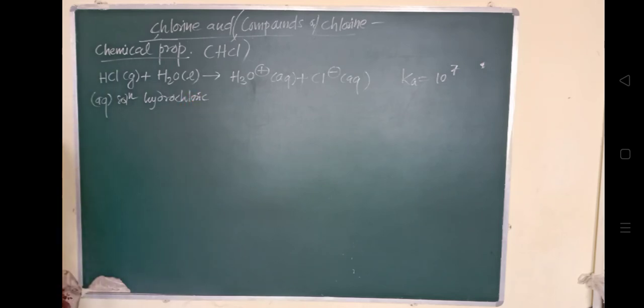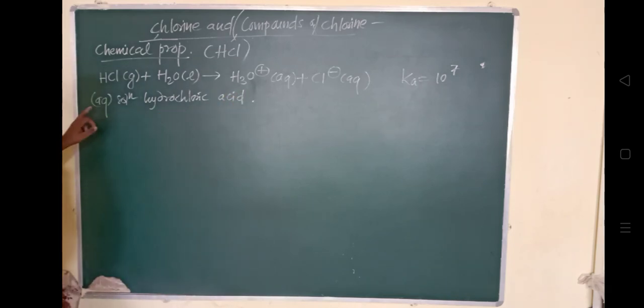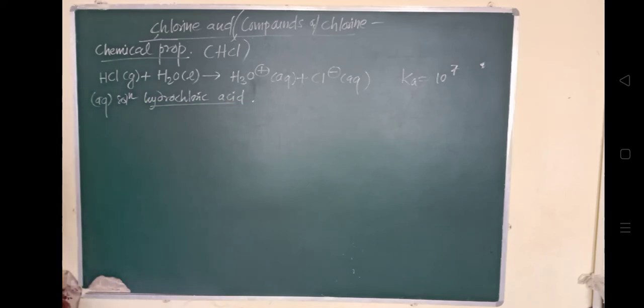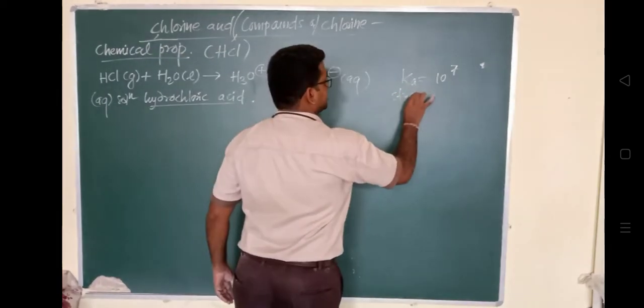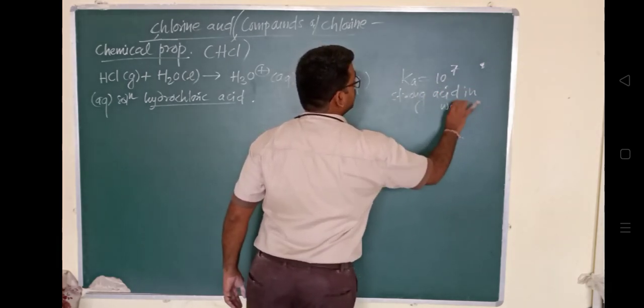Okay, so it has a high value of dissociation constant. आप देख सकते हो, acid dissociation constant very high value, 10⁻⁷, indicates that it is a strong acid in water. Okay, it is a strong acid in water. So this acid dissociation constant value is telling us that it is acting as a very strong acid in water. So this is one chemical property.